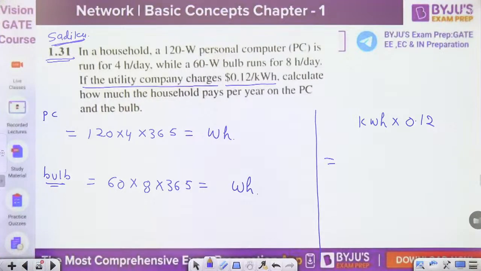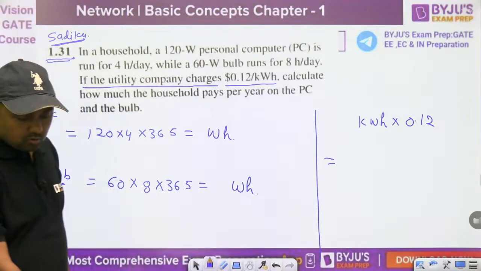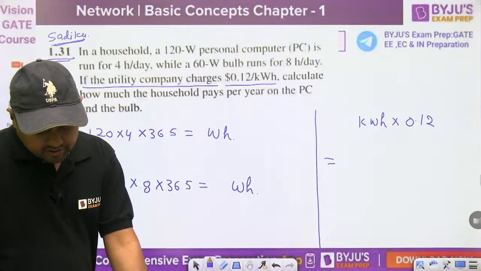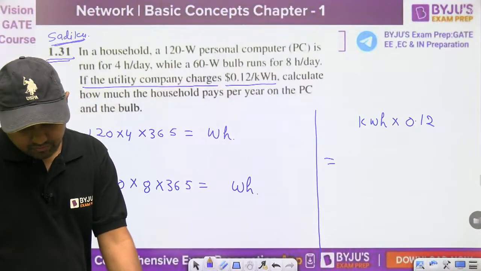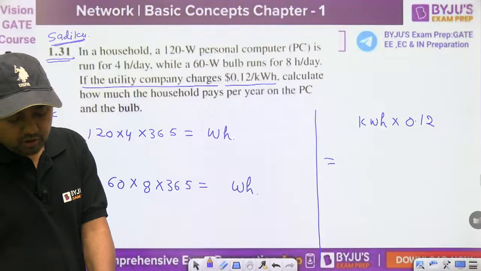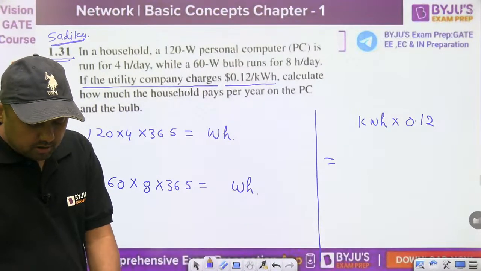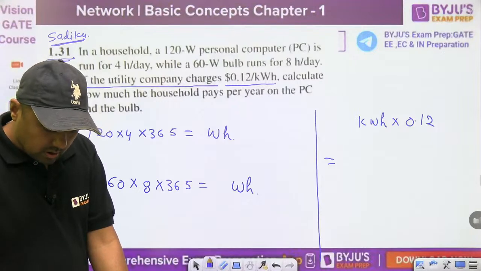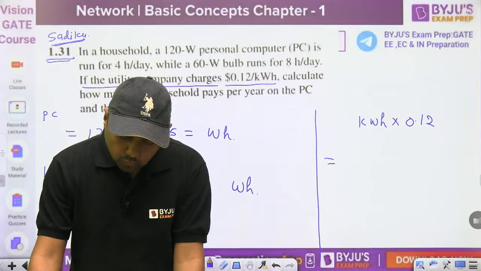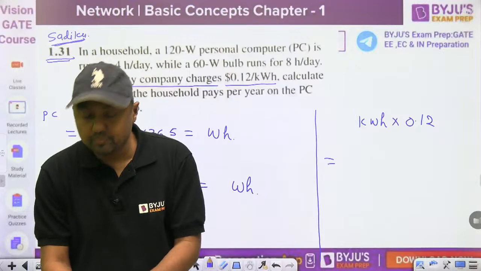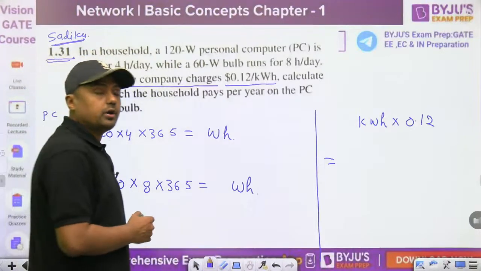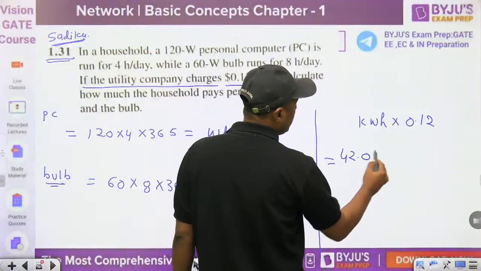Tell me what is the answer for this particular question. I have given you the hint for every question at the end, and for odd numbered questions the answer is given. If you have the hard copy, then for every question, for example, question number 1.31, on page number 821 in appendix D, the answer is given. $42.05, and yes, that is correct, 42.05. You can verify your answer then.